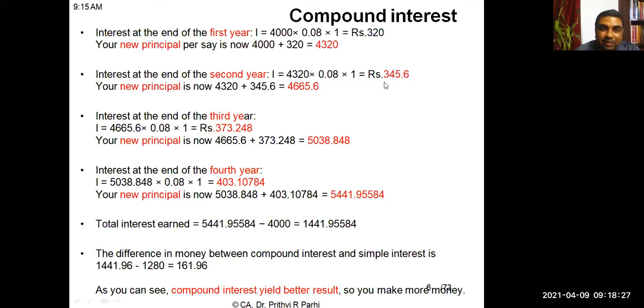At the end of second year, the principal value will be 4,665.6 because this 4,320 plus this interest will be added. Are you getting me? Okay. In third year, interest will be calculated on this new principal of 4,665.6. Now interest comes to 373.24. And at third year end, what will be the principal amount?